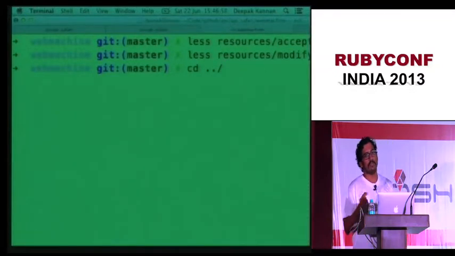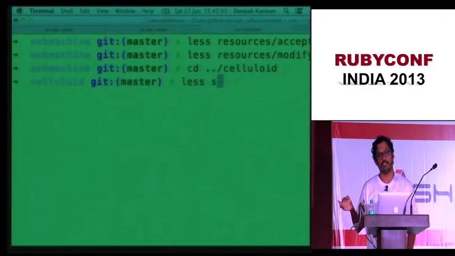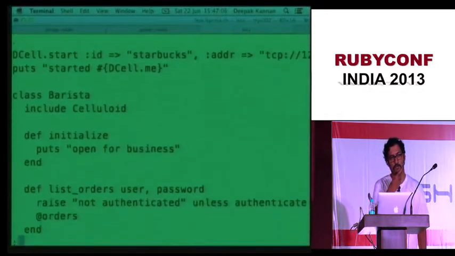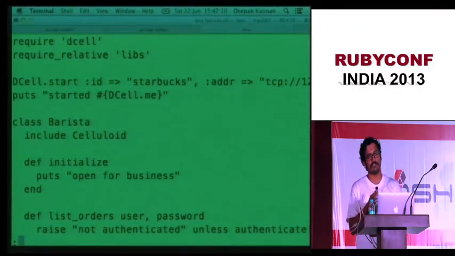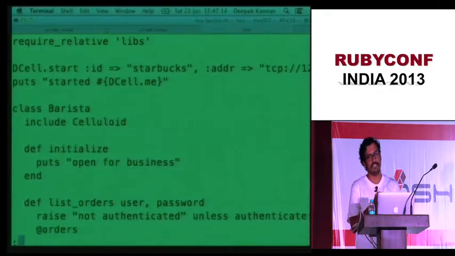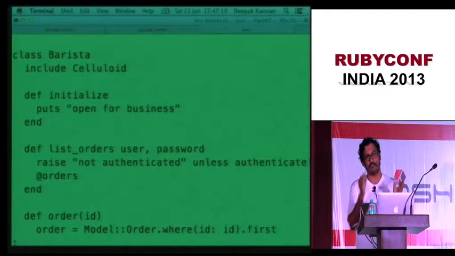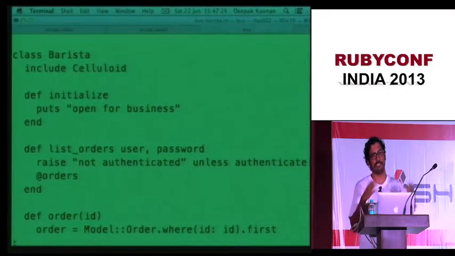But if you are sending over an object which does not exist on the client, then you will get an error. If you compare it with DRb, if you are sending an instance of a class which does not exist on the client, then DRb will serialize the class definition and send it across the network to the client, and the client will eval that code, which is basically magic.